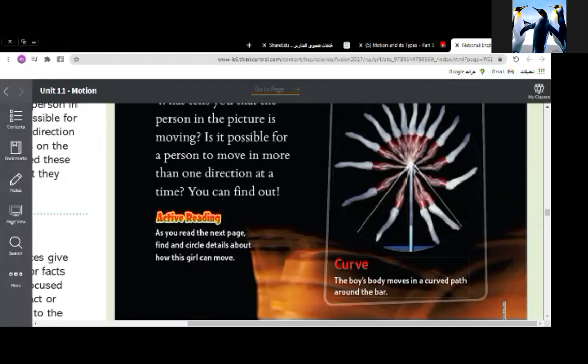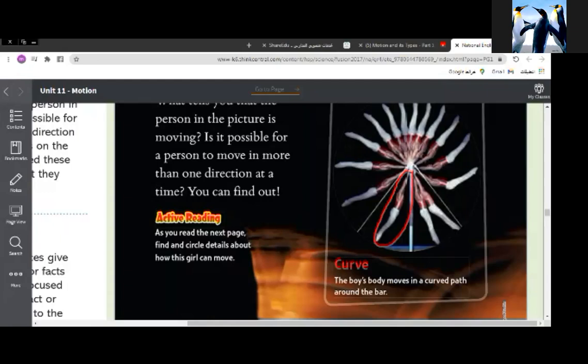I will explain it. Look, you can notice the beginning point for this player, for this person. Let me say this one, for example.